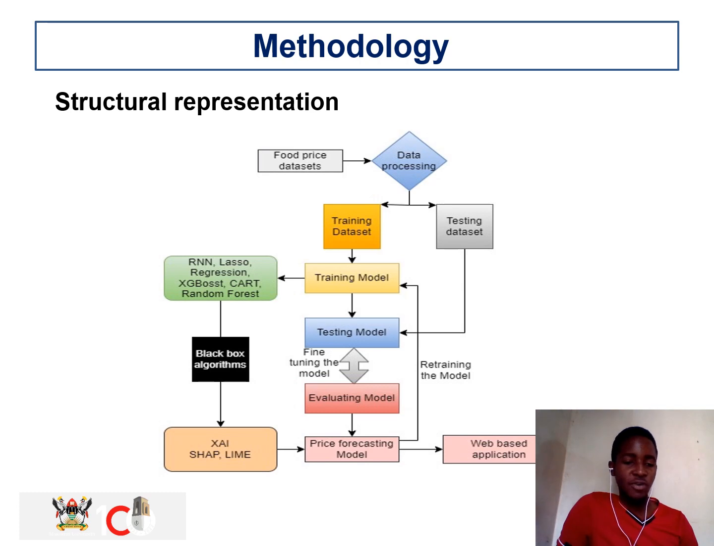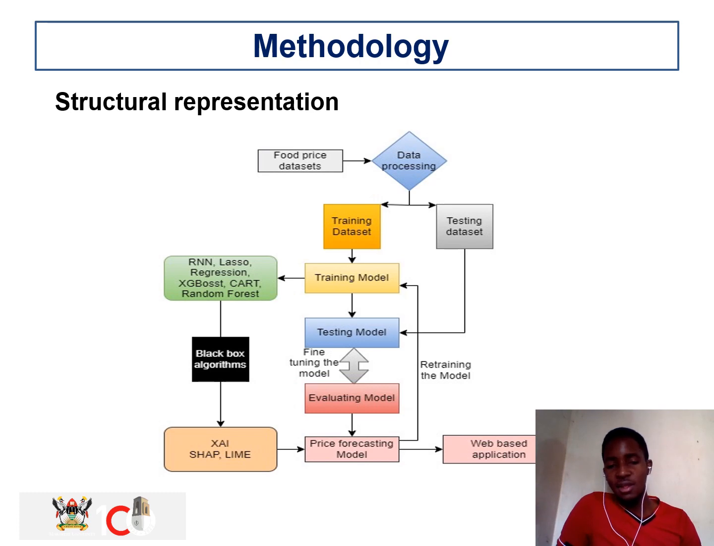This is the structure of our methodology. I'm going to explain how we are going to be moving on with our project. We shall begin with the food price datasets. These datasets were obtained from the World Food Program, and they will move on to data processing. Here, in data processing, we shall be removing the redundant data values. We have to process our data, and there will also be data cleaning.